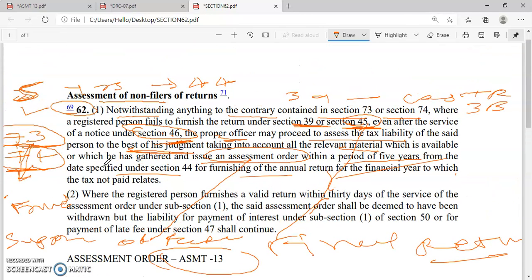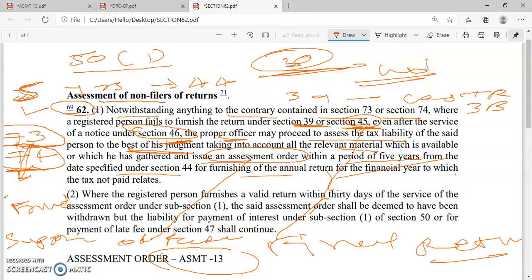Suppose after issuance of the assessment order, the taxable person, that is the registered person, furnishes such return within the period of 30 days, then such assessment order is deemed to be withdrawn. However, such registered person shall be liable to pay interest under Section 50 subsection 1. Further, the late filing fee under Section 47 is also applicable here.